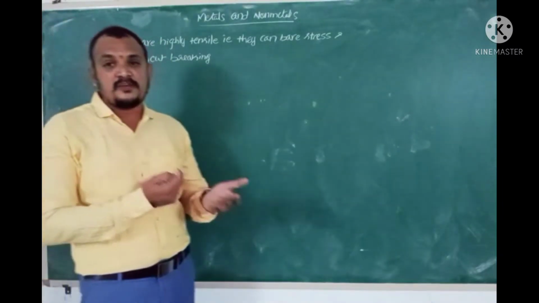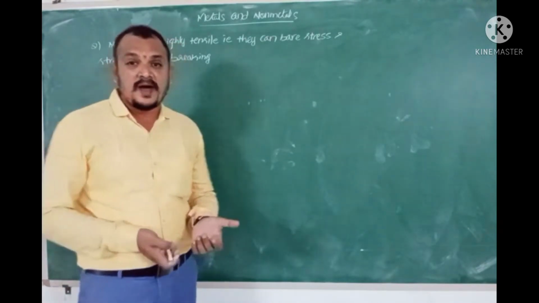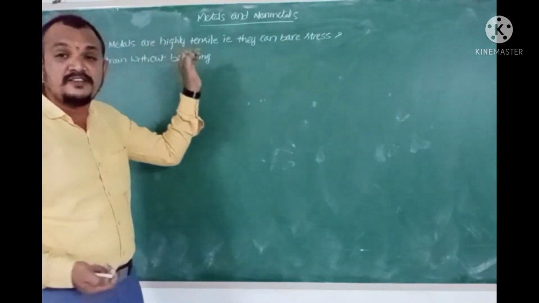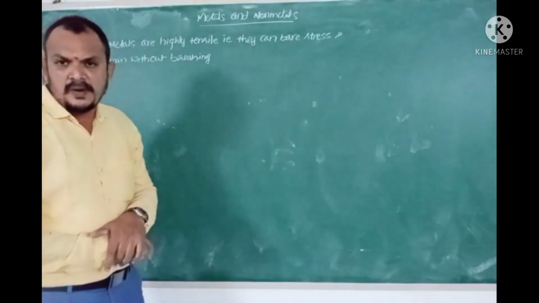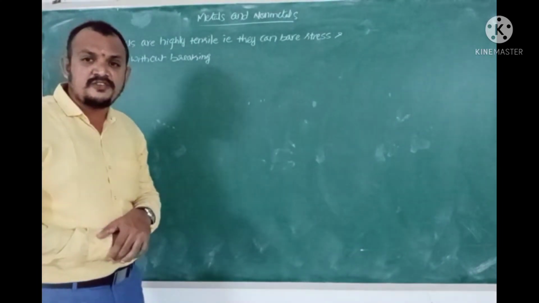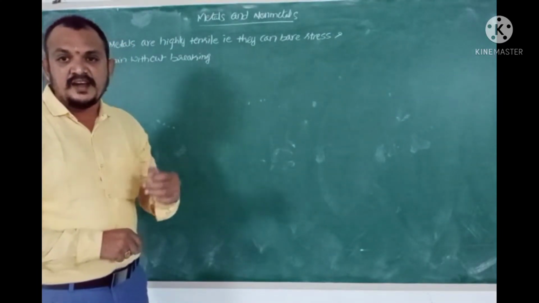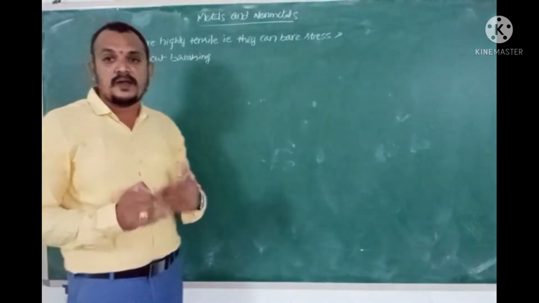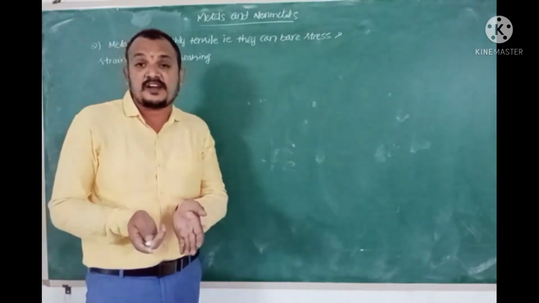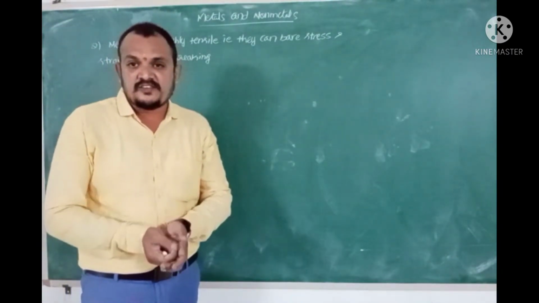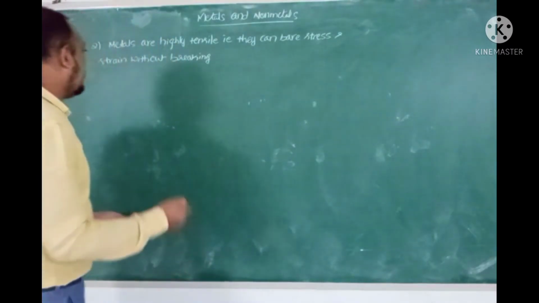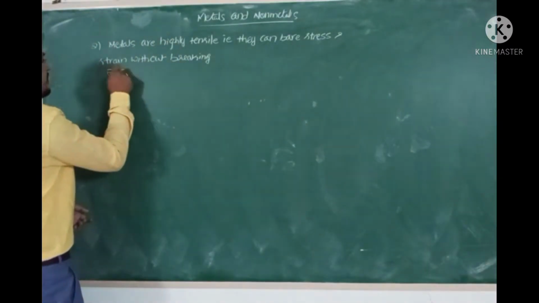The ability by which a metal can be beaten into sheets or wires is due to the tensile strength of metals. But here also an exception is that zinc is a non-tensile metal. That means when force is applied onto zinc, it can't bear the stress or strain and it breaks into pieces. That is, zinc is a non-tensile metal.